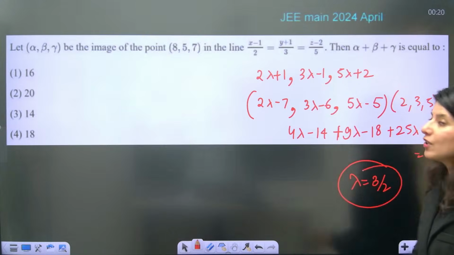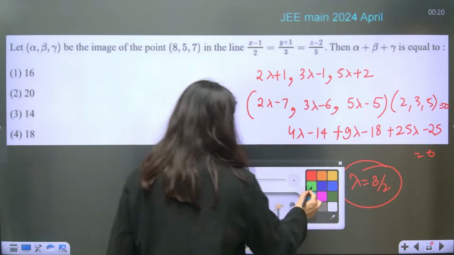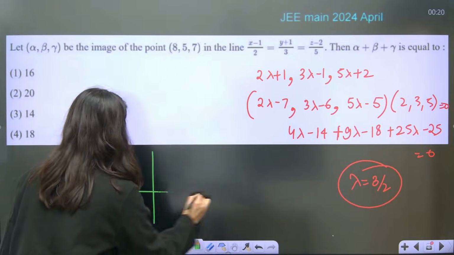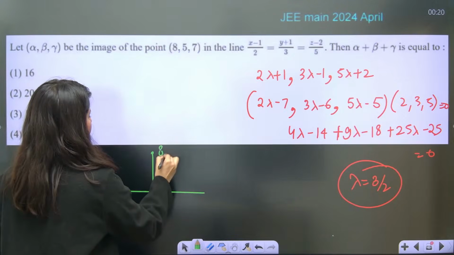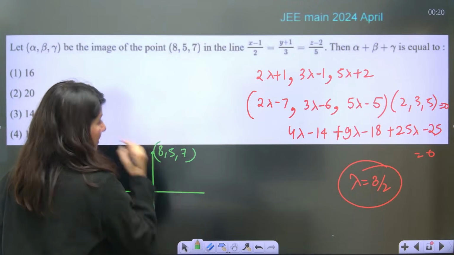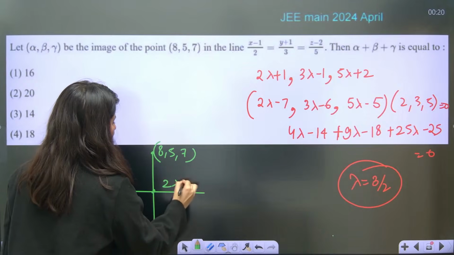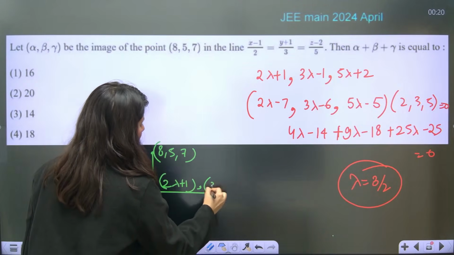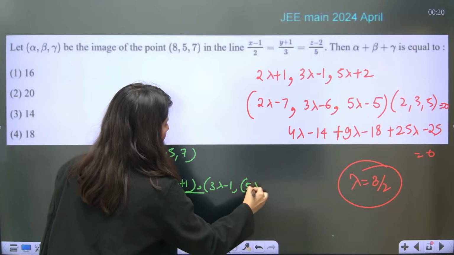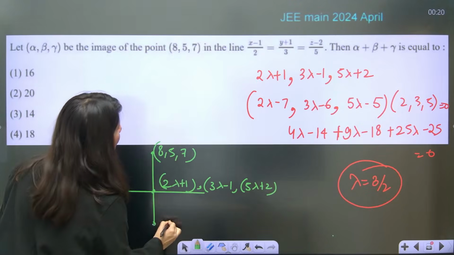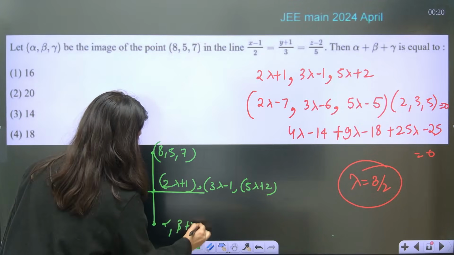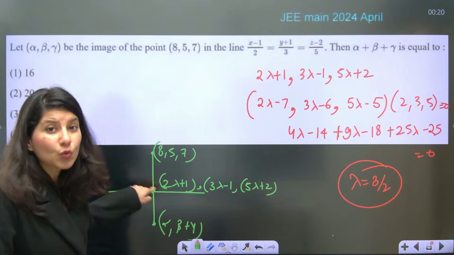Once you have the value of lambda, understand this is your point 857. This is your point 2 lambda plus 1, 3 lambda minus 1, 5 lambda plus 2. This is your point alpha, beta, gamma. Put the value of lambda, 3 by 2, to get the midpoint.